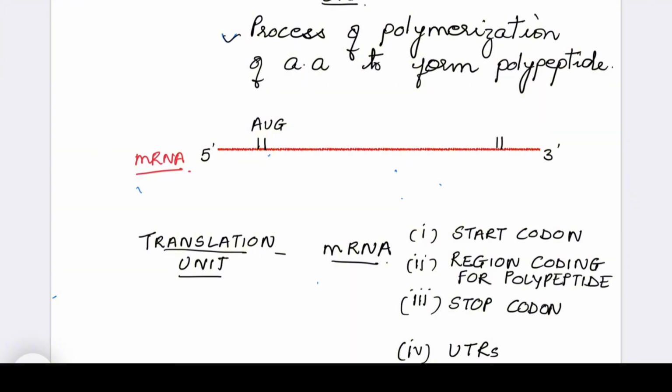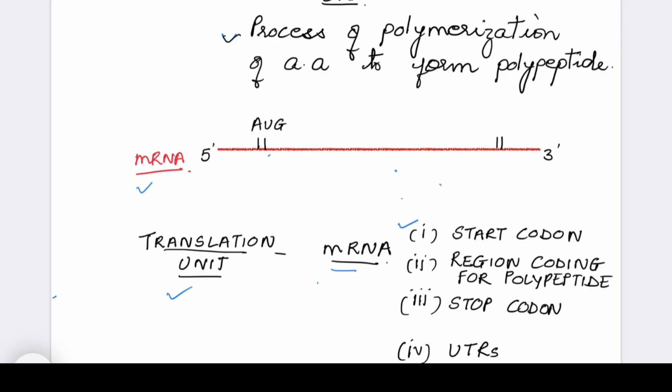Let's study more about messenger RNA. I have already described tRNA and ribosomal RNA. Now let's understand mRNA. So like for transcription, there is a transcription unit. Similarly, for translation, there is translation unit which is present on messenger RNA. They have four areas. First is start codon.